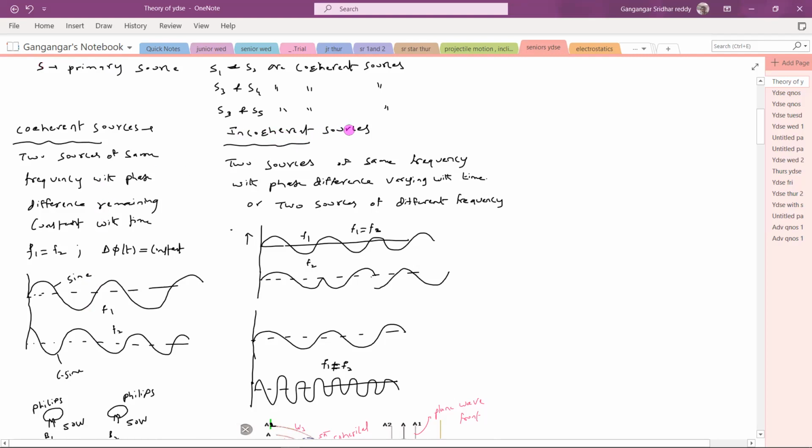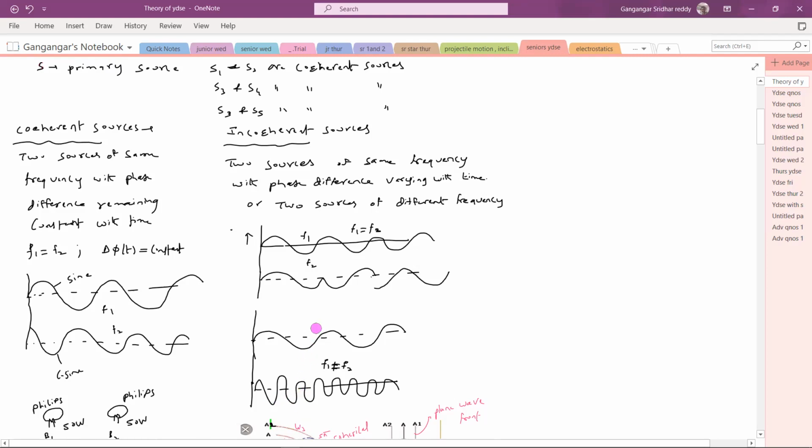What about the incoherent sources? Two sources of the same frequency with phase difference varying with time, or two sources of different frequencies, are said to be incoherent. If you look at source one, it has a frequency f1. Source two has a higher frequency f2.